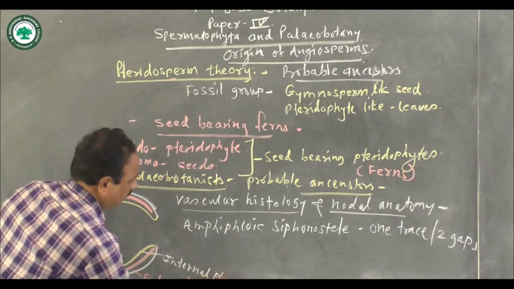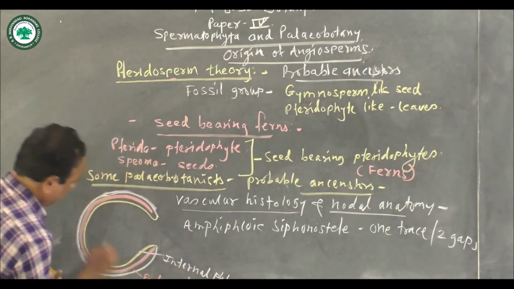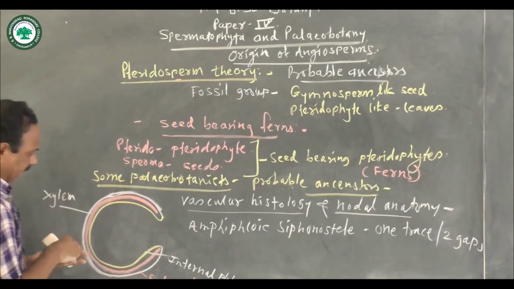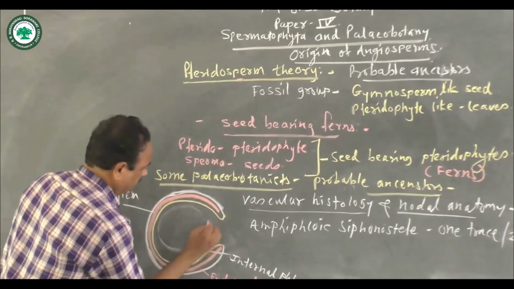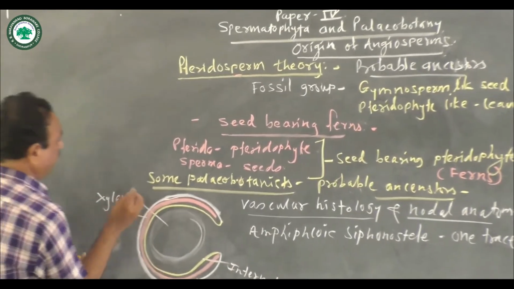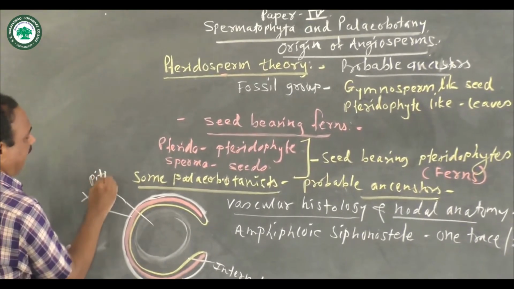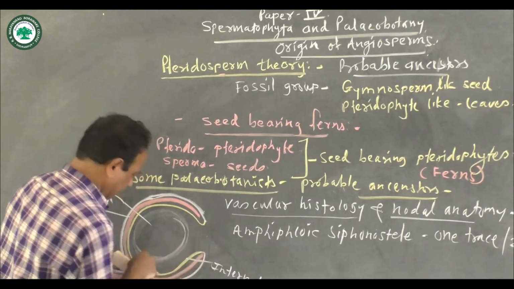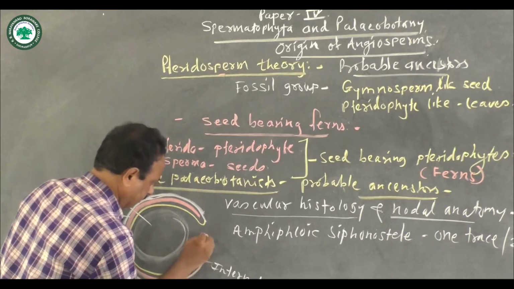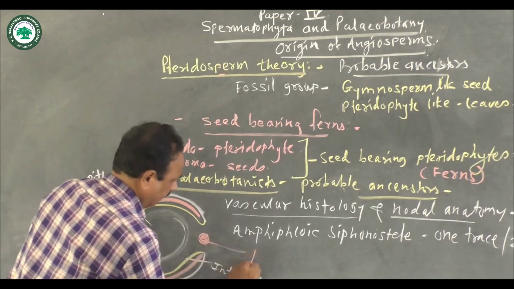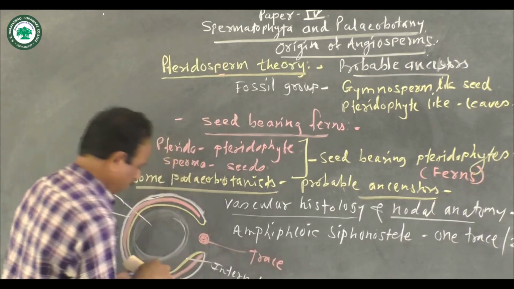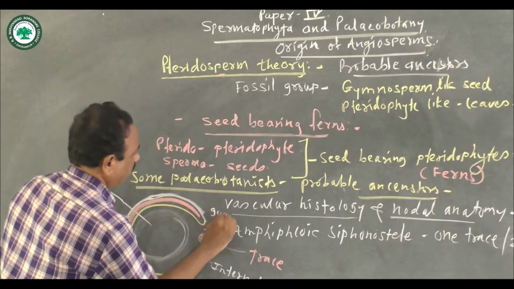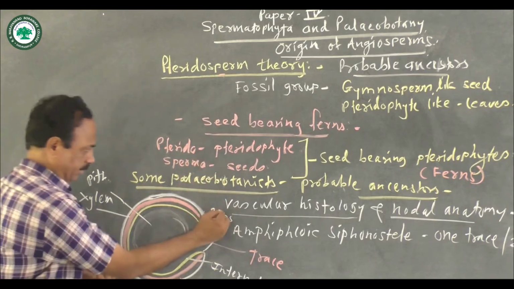Here, this is the xylem. In the center, there is a pith. So this is the pith. And it shows the presence of one trace. So this is the trace, and it shows the presence of two gaps.